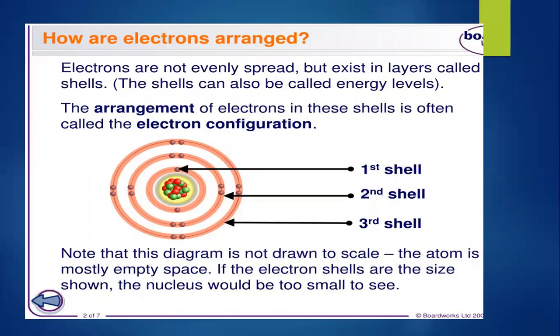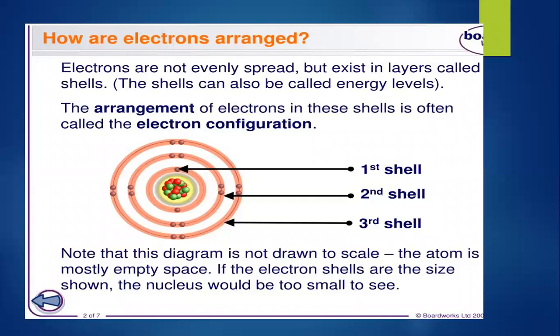Here you can see electrons are not evenly distributed within the atom, but they are present in layers called shells. The shells can also be called energy levels. The arrangement of electrons in these shells is often called the electron configuration.